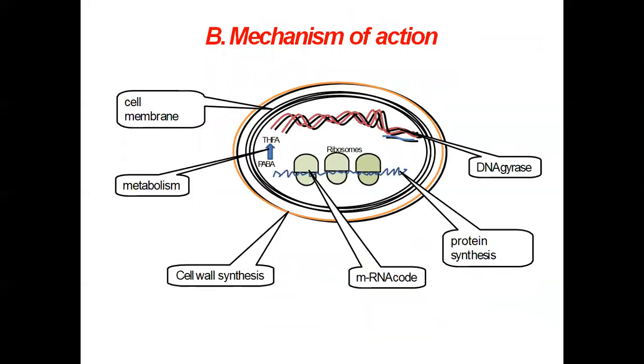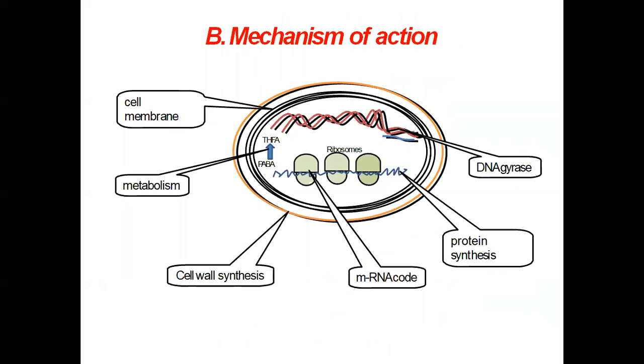Now, the second classification is based on the mechanism of action of the antimicrobial agents. This is the structure of the bacteria, for example, which includes the upper covering, that is the cell wall.